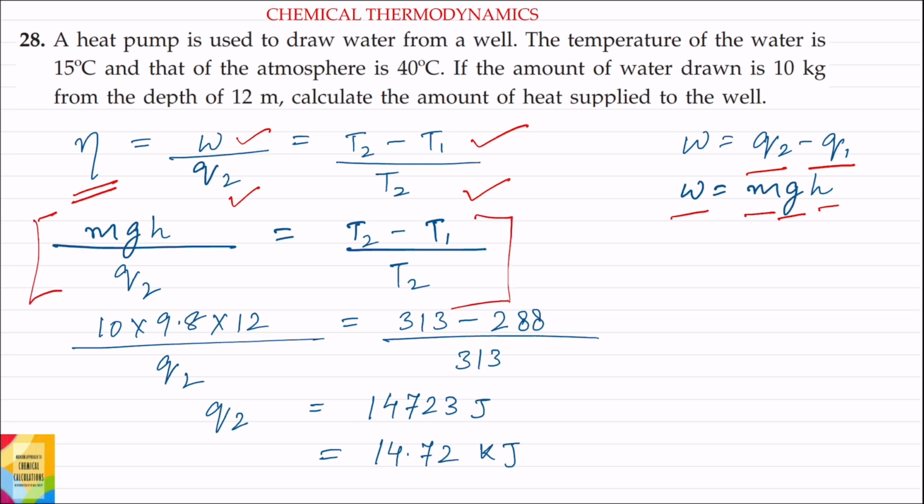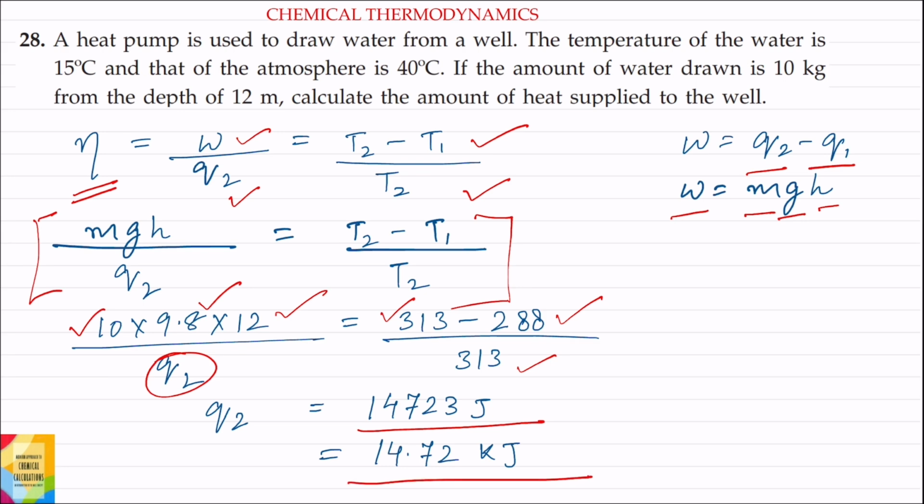Now M is 10 kg, acceleration due to gravity is 9.8, height is 12 meter, Q2 we have to find out, T2 is 313 Kelvin and T1 is 288 Kelvin. So T2 minus T1 divided by T2. Solving this equation, the value of Q2 is equal to 14,723 joules or 14.72 kilojoule.